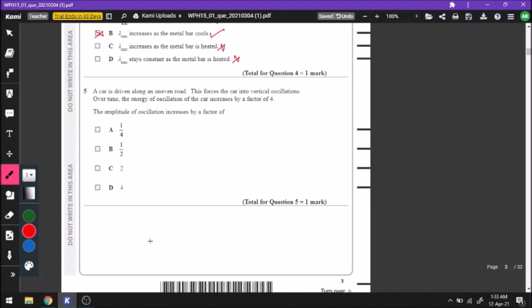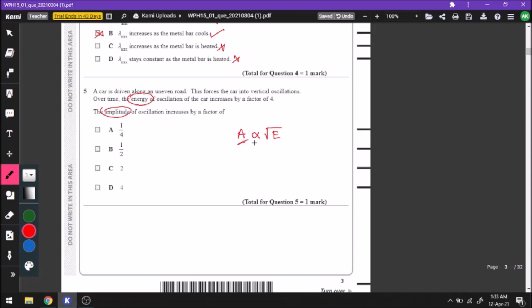A car is driven along an uneven road. This forces the car into vertical oscillations. Over time, the energy of the oscillation increases by a factor of 4. What happens to the amplitude? Okay, so we're talking about the energy of oscillation and the amplitude of the oscillation. We understand that the amplitude of the oscillation is directly proportional to the square root of the energy. Or you could memorize the fact that the energy is proportional to the square of the amplitude. Same thing. But since we're asked about the amplitude, it is better to keep the amplitude the subject.